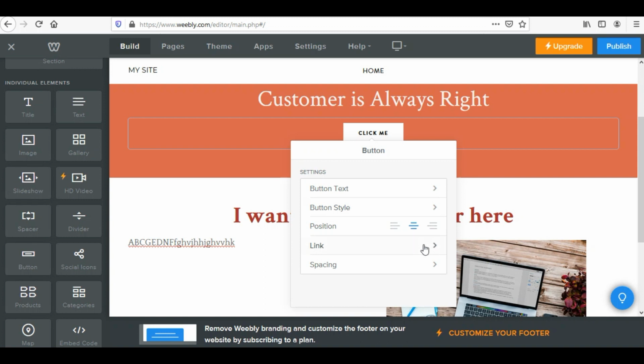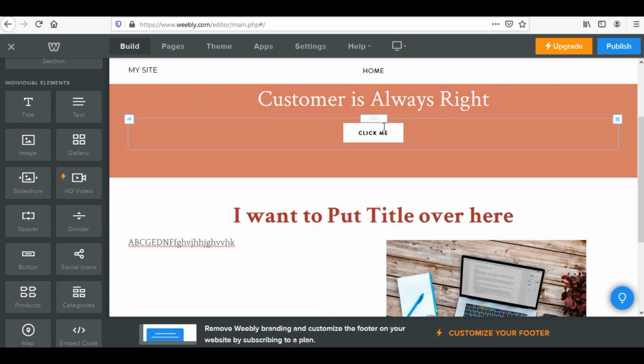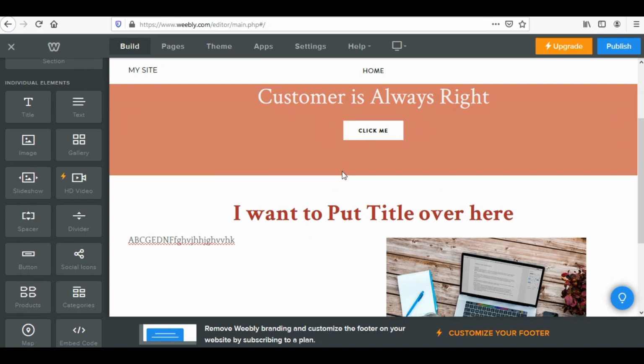If I want to link this button to some external website, I can do that, or a standard page within the website. Right now there is only one page in the website, so I cannot link it to any other page. But otherwise, if I say I want to link this button to an external page, suppose I want to link this button to www.google.com, if I do that, next time onwards, if somebody would click over this button in my website, they'll go to Google.